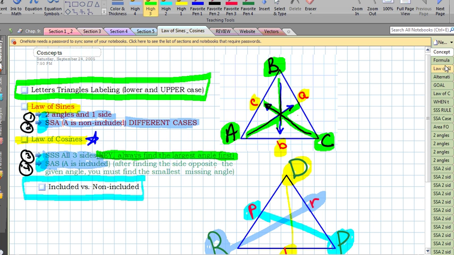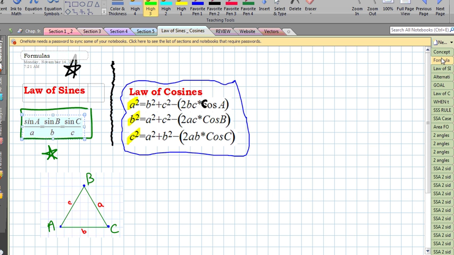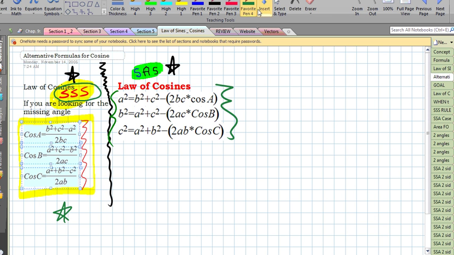So let's review what the formula is for the law of cosines, and here they are right there. Here are the law of cosines, and it looks like three different formulas, but it's actually the same formula. And I also want to show you some alternative formulas, the ones that we're going to be using. It's really the same three formulas as these three, but notice we have just rearranged and isolated. Cosine A by itself would look like this. Cosine B by itself would look like this. And cosine C by itself would look like this.